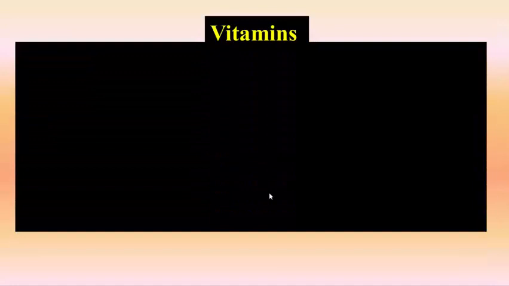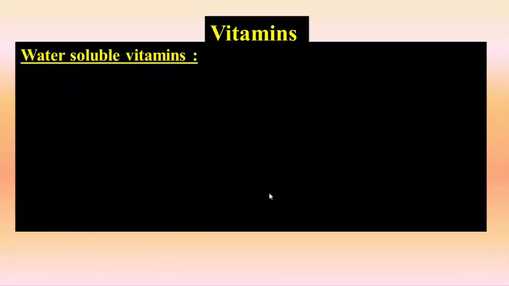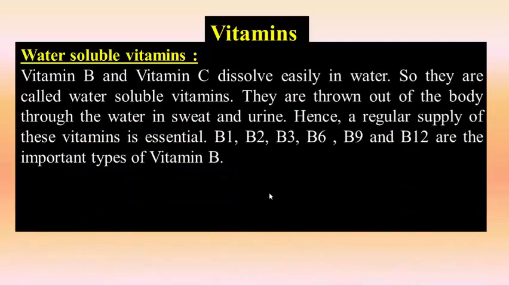Now vitamins. Vitamins are of two types, water soluble vitamins and water insoluble vitamins. First we see water soluble vitamins. Vitamin B and vitamin C dissolve easily in water, so they are called water soluble vitamins. They are thrown out of the body through the water in sweat and urine. Hence, a regular supply of these vitamins is essential. B1, B2, B3, B6, B9 and B12 are the important types of vitamin B.